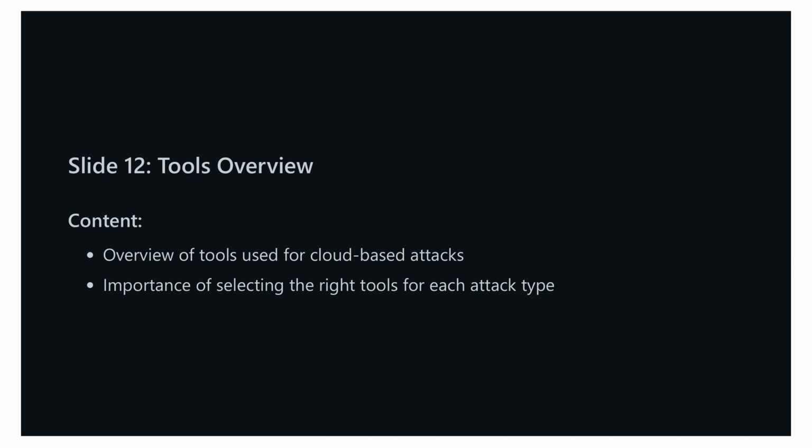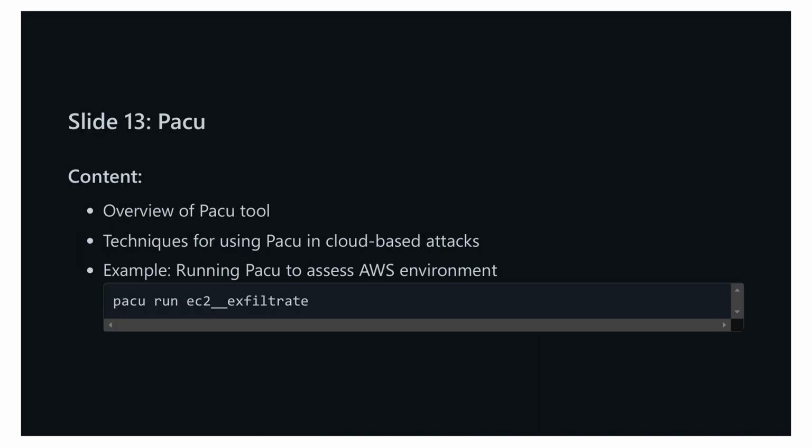We'll look at how PACU can be used in cloud-based attacks and provide an example of running PACU to assess an AWS environment, specifically utilizing the EC2 exfiltrate module. This will give you practical insights into applying what you've learned with the tools discussed in this overview. Slide 13 delves into PACU, a powerful open-source cloud penetration testing tool specifically designed to target AWS environments.